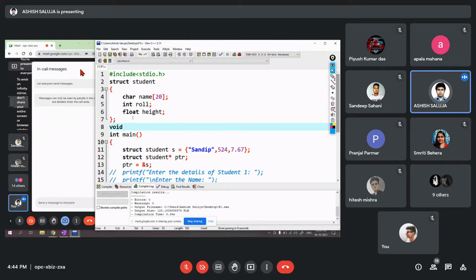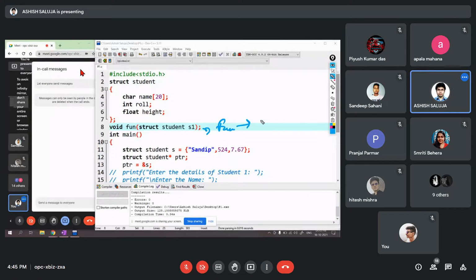Let us give it a name, that is fun, and struct student S1, let's say. So what happens when the program compiles? We get to know there is a function with the name fun.